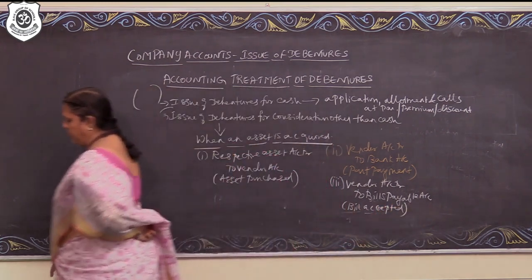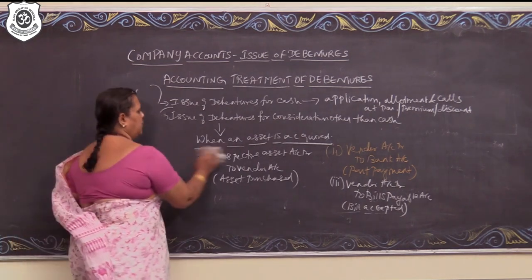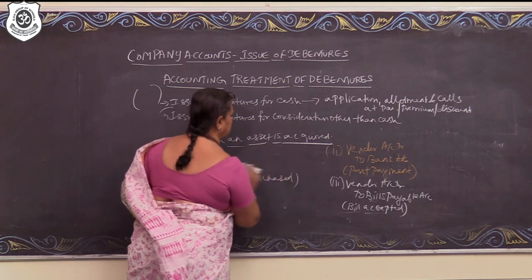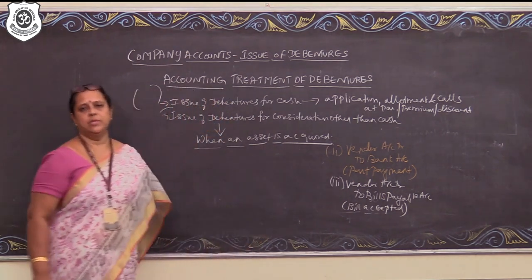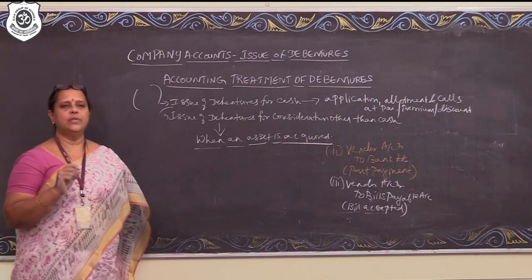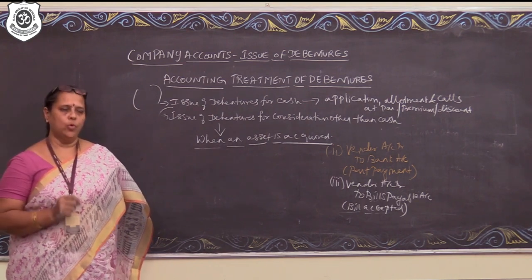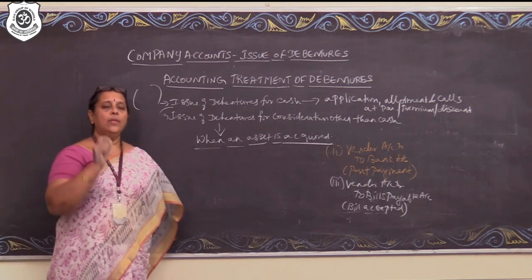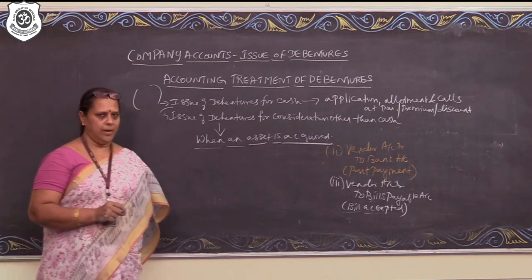Now coming to the most important one, issue of debentures. When some portion of an asset is going to be settled by the issue of debentures, please remember here also the company may issue debentures at par or premium or at a discount. So, we need to find out the number of debentures to be issued, then pass the journal entry.